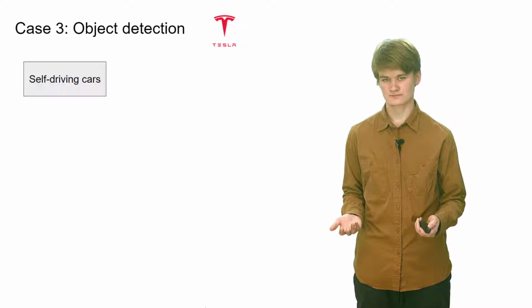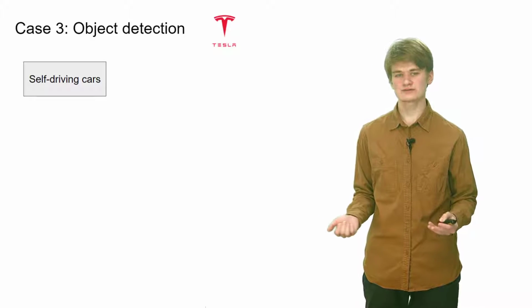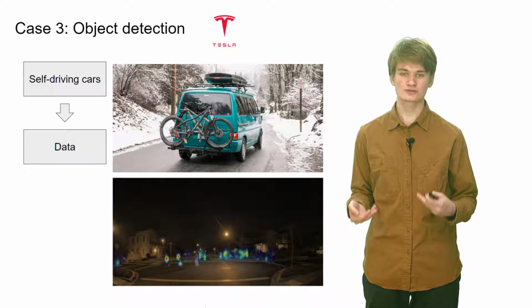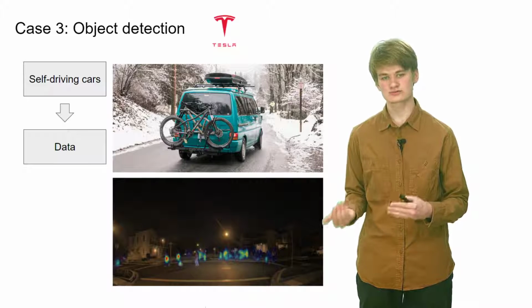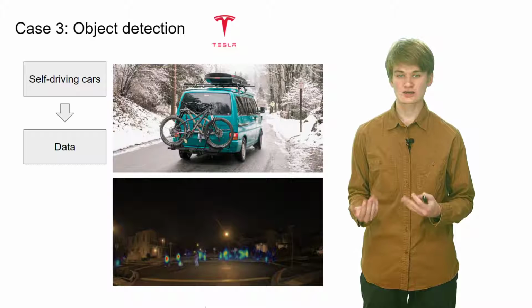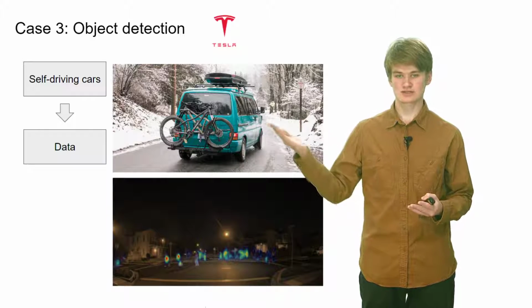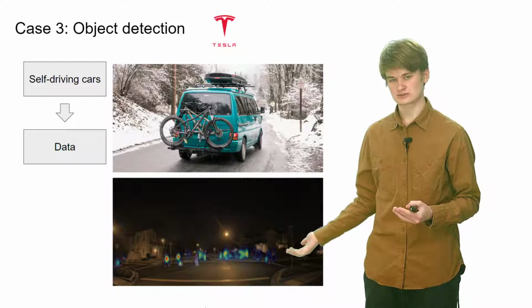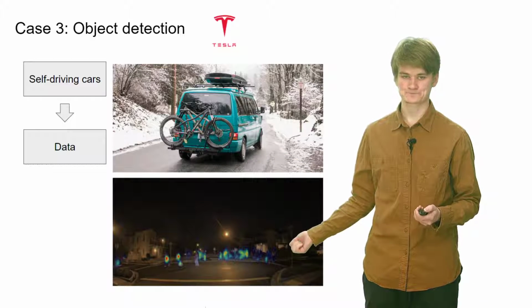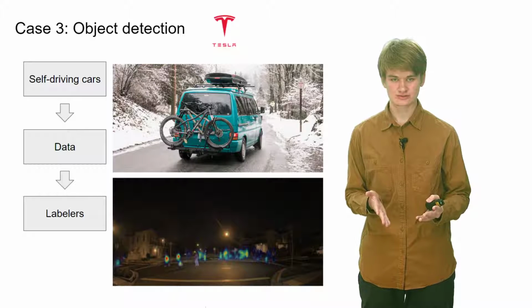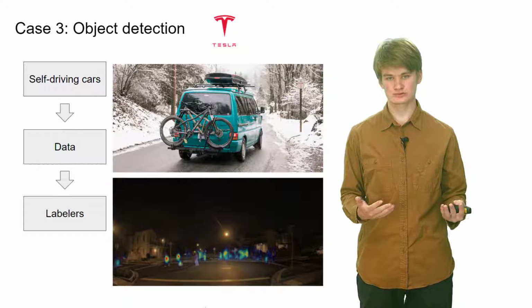Let's move on to the third case about object detection and active learning for autonomous driving. Suppose you have a fleet of autonomous cars, and you want to improve your neural networks with additional training data collected through these cars. For example, you want to find cars with bicycles attached at the back, or nighttime images with people on the road. So you need to find such images, save and annotate them afterwards.